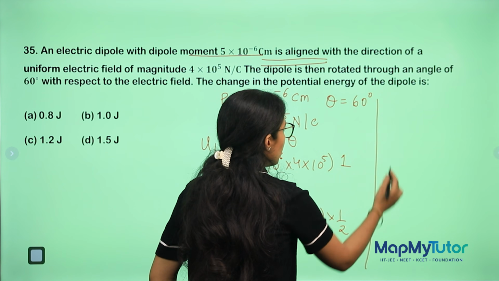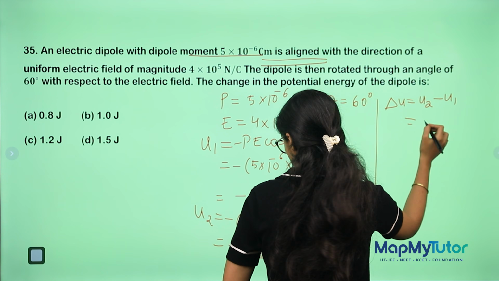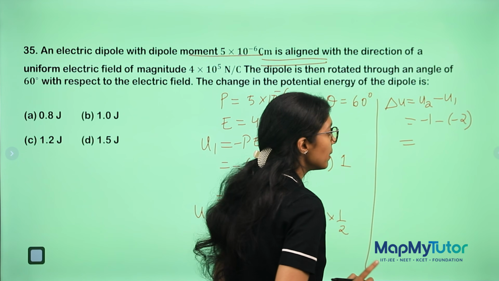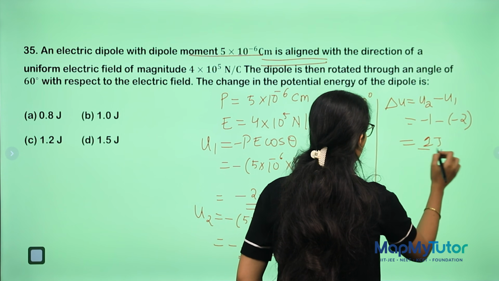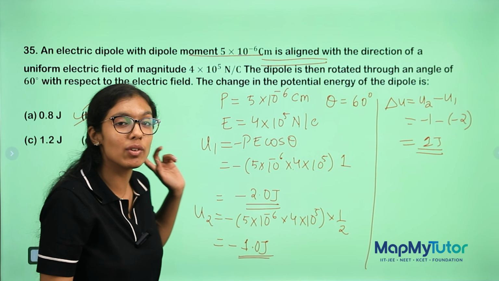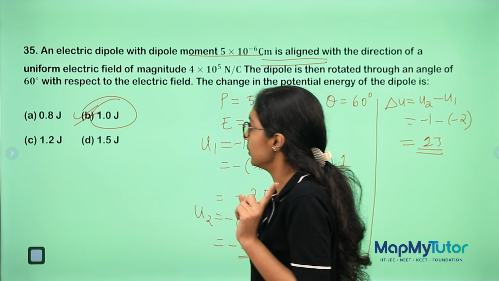For change, we will do delta U, that is U2 minus U1, minus 1 minus of minus 2. Don't get confused with the signs here. Be very careful. So you will get 1 joule. So the correct answer is option B. Now, you are lucky that they have not given you minus 1. If they had given you minus 1, you would have ticked that and come. That's why be very careful.